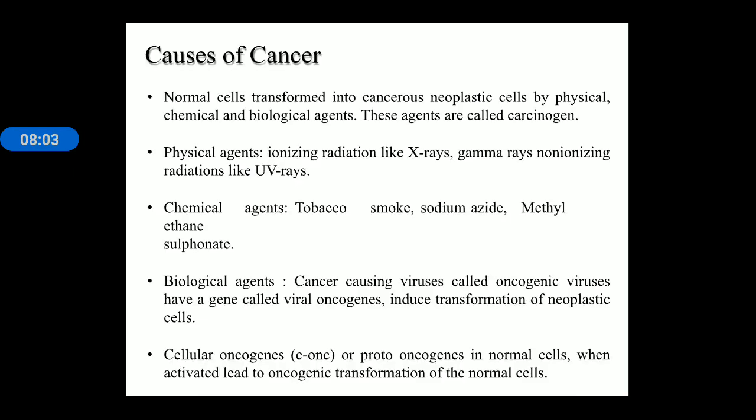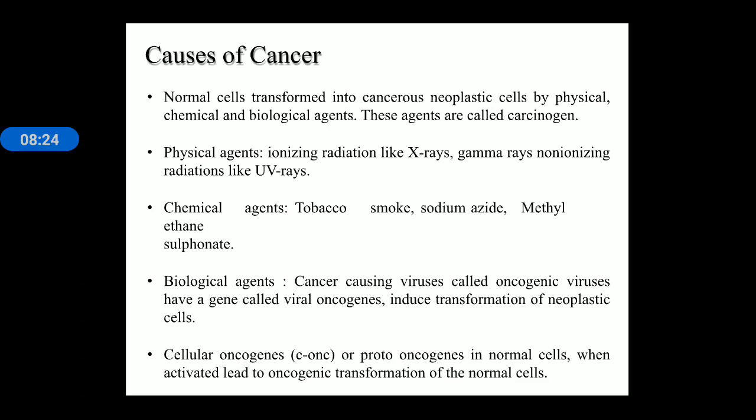Now, causes of cancer. Different causes of cancer are present: physical agents, biological agents, and chemical agents that may cause cancer. Physical agents like X-rays and gamma rays, chemical agents like tobacco smoke and sodium azide.